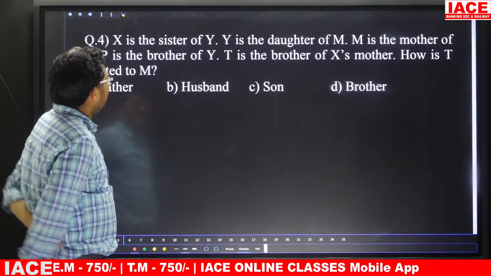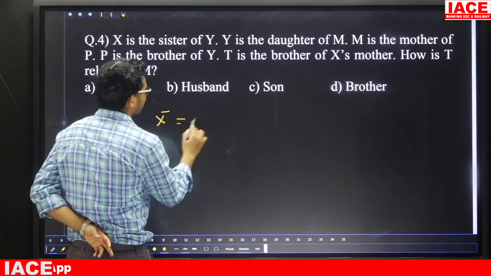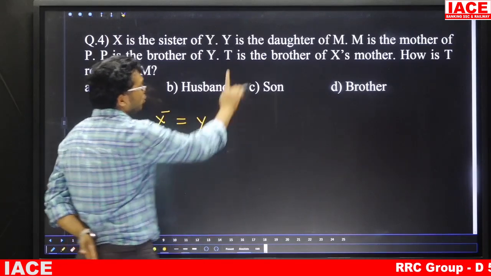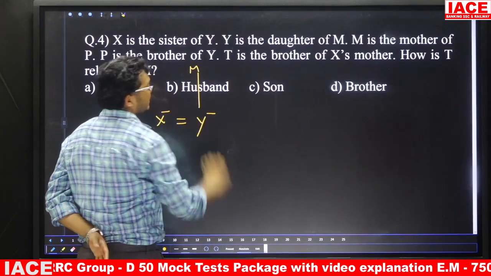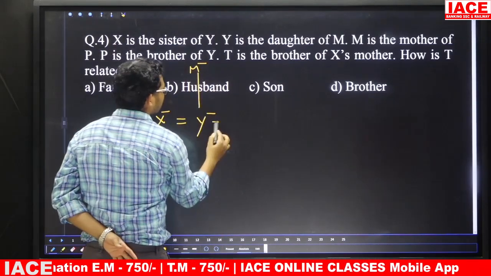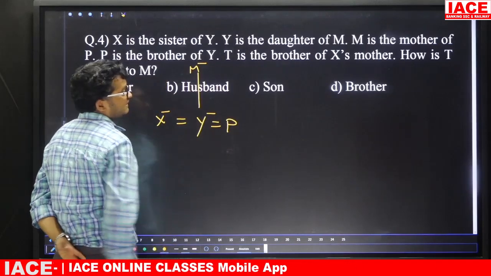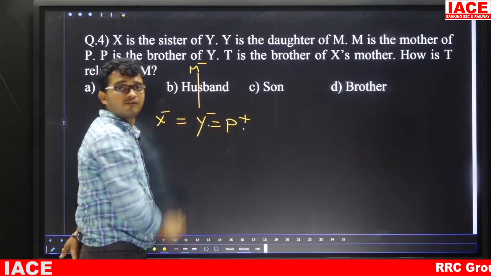Question number 4. X is the sister of Y. Friends, the given is: X is the sister of Y. Y is the daughter of M. M is the mother of P. Now M is the mother of P means these three are siblings. Next one: P is the brother of Y.